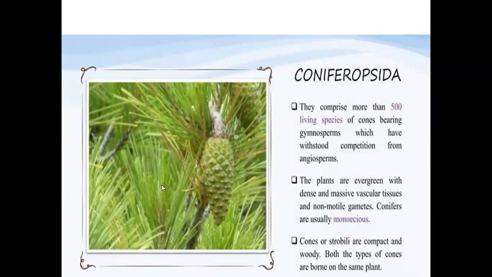The plants belonging to the Coniferopsida are evergreen plants with dense and massive vascular tissues, and the male gametes which are developed are non-motile. And usually these plants are monoecious. That is, we can see the development of male cone and female cone on the same plant. And these cones or strobili are compact. That means they are very tight and woody in nature.